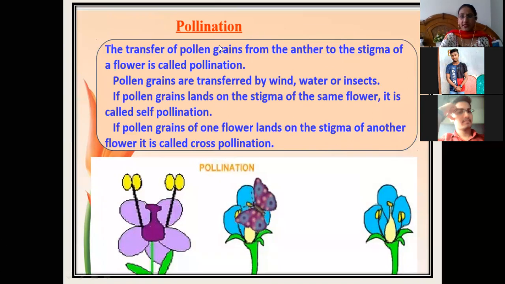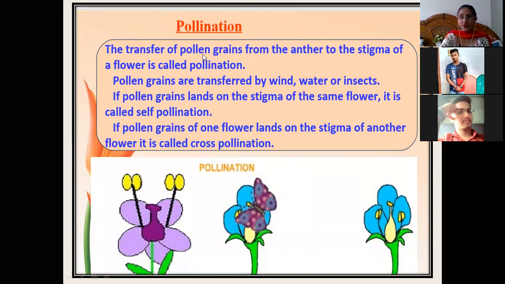Now we will study the second topic, that is pollination. Actually, what is pollination? Because this is also a mode of reproduction, or something which favors reproduction. The definition of pollination is the transfer of pollen grains from anther to the stigma of a flower.